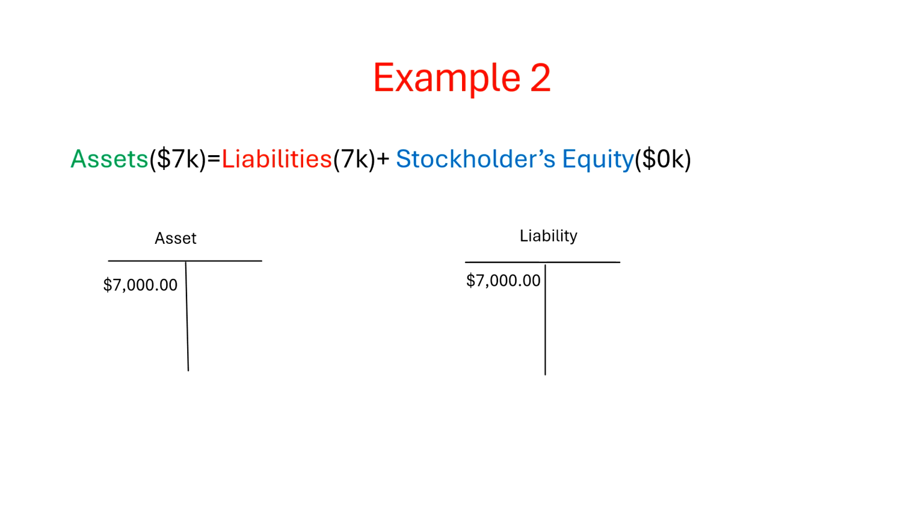For this example, let's say Thomas Inc. gave a promissory note of $7,000 in exchange for office equipment. Notes payable is a liability account, so we would debit it for $7,000. We would then debit equipment, which is an asset account, for $7,000. The asset account was increased by debiting it by $7,000, while the liability account was decreased by debiting it by $7,000.